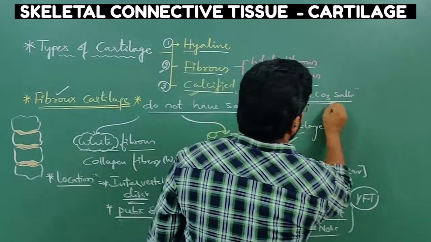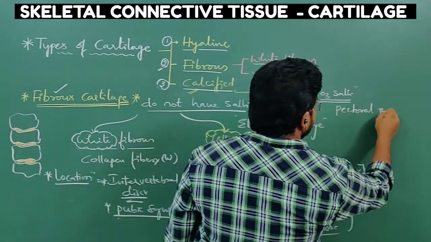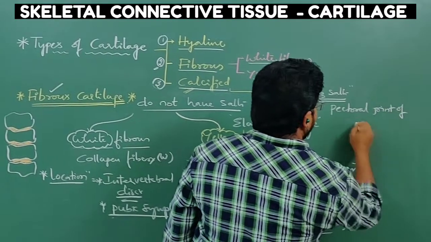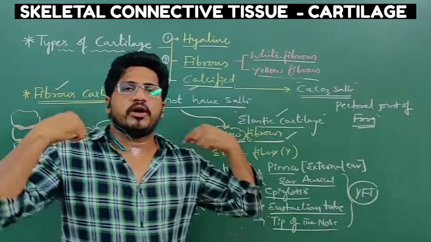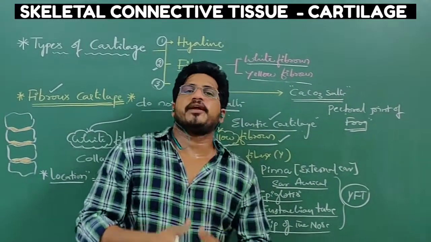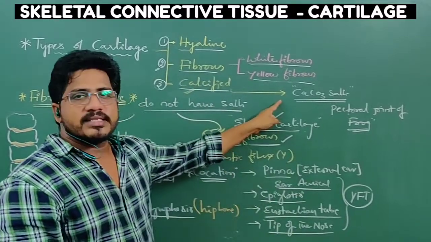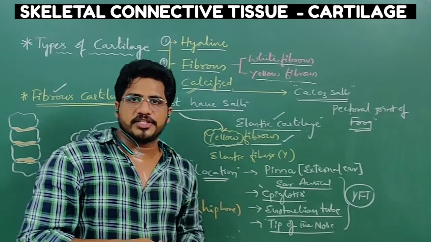This type of cartilage you can find in the pectoral joint of frog. In frog, pectoral joint means what? Shoulder joints are very tightly joined. They are impermeable to movement because they consist of calcium carbonate crystals with the calcified cartilage.